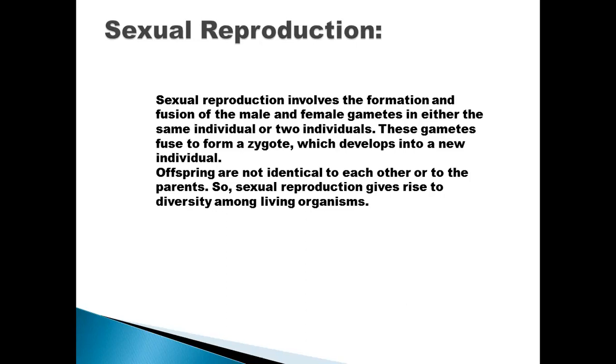So sexual reproduction gives rise to diversity among living organisms. Most of the higher animals reproduce almost entirely by the sexual method. As you see, in sexual reproduction, two parents are required.